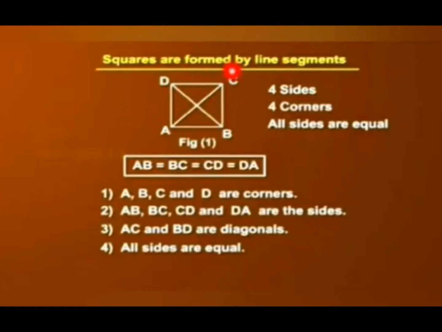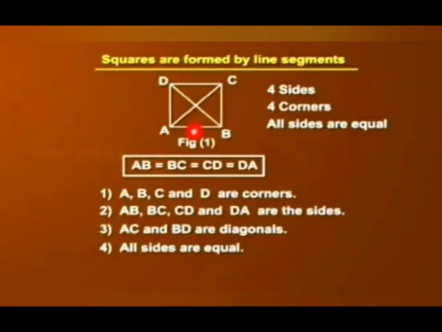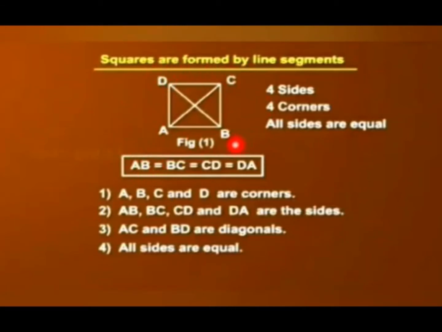Here AB, BC, CD and DA are the sides. You can see all four sides are equal, that is AB equals BC equals CD equals DA. So in a square we can find all four sides are equal.